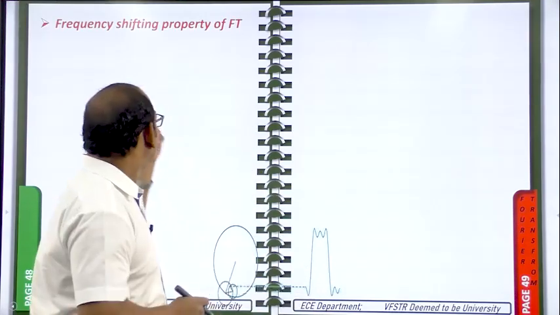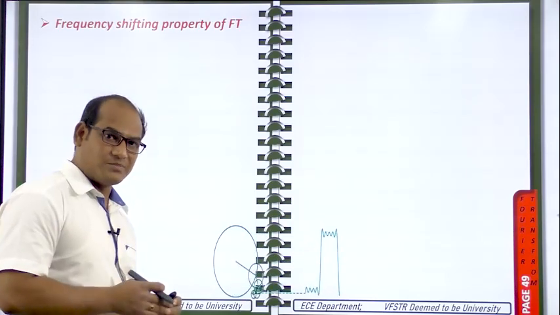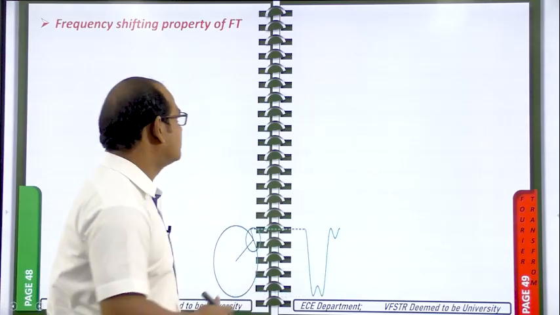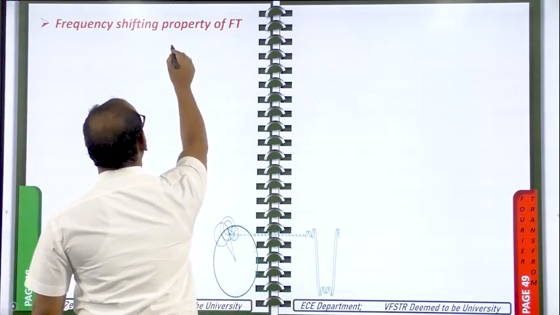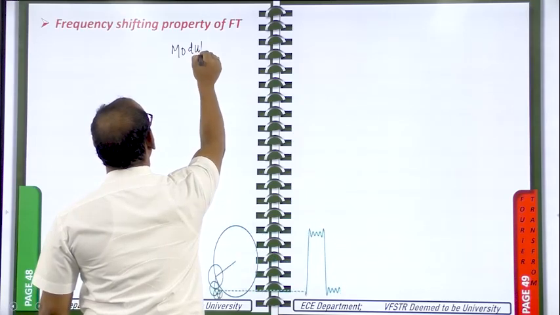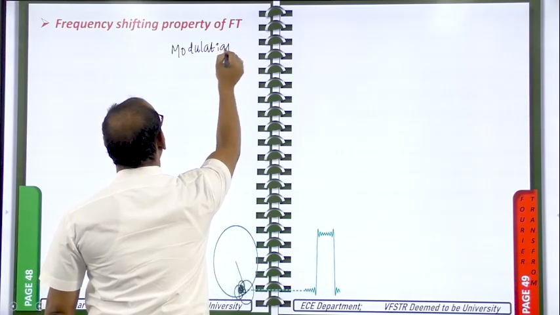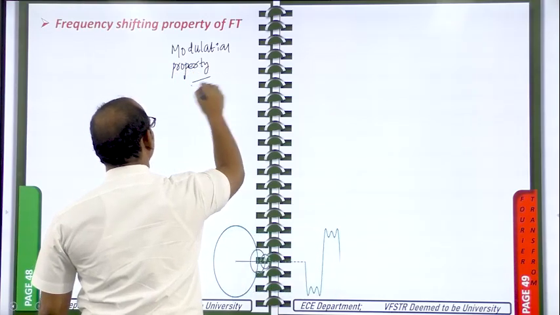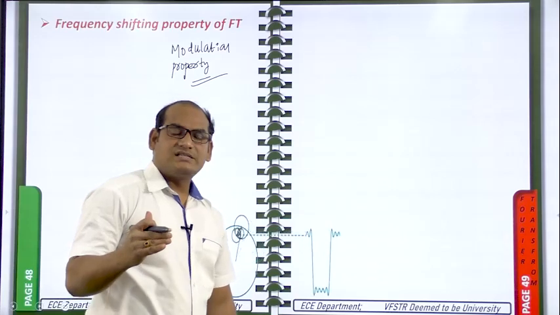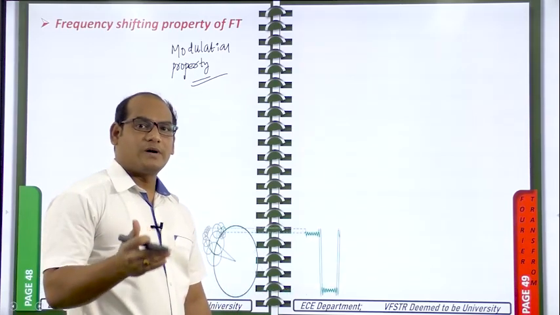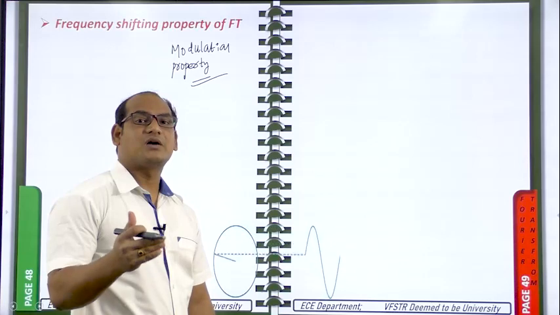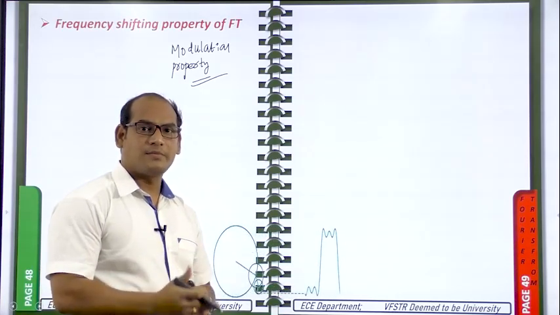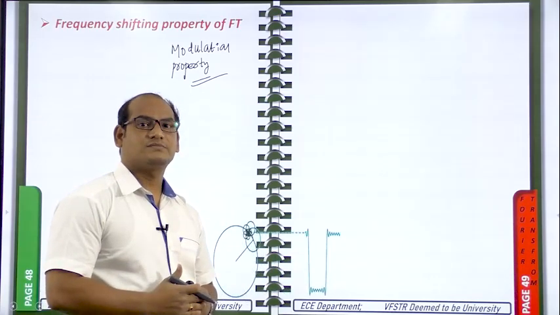So this is the frequency shifting property of the Fourier transform, which can also be called the modulation property. Modulation is the frequency conversion from a lower value to an upper value, which is required in the communication process in order to transfer the message signal from one place to another place in free space.